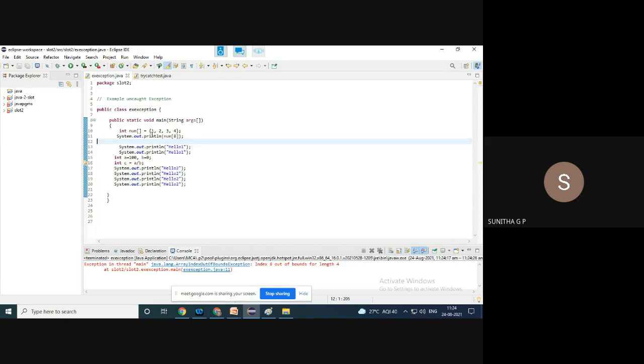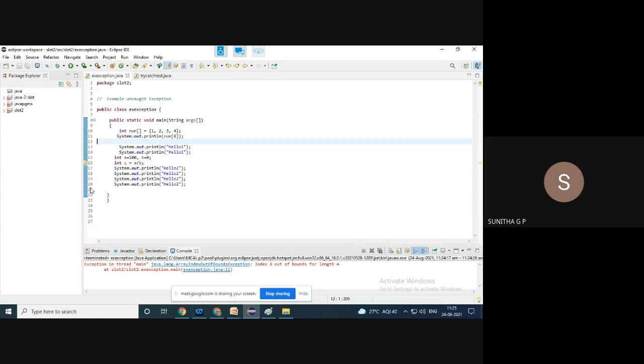So an exception disturbs the normal execution of the instructions. This I can give as any value. I can ask which element you want to display, entering I. So this I should be between 0 and 3. But if I try to access more than 3, then obviously I'm going to get an error here. That is why this is called a runtime exception. This is the consequence of not handling errors during the execution of the program. It will stop at that line and skip the next lines of execution.